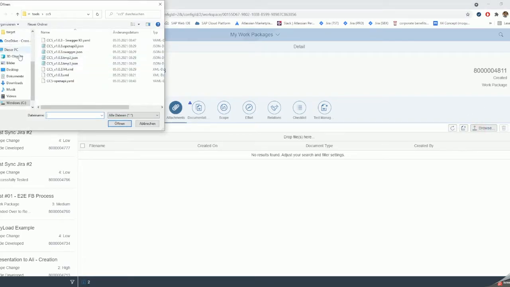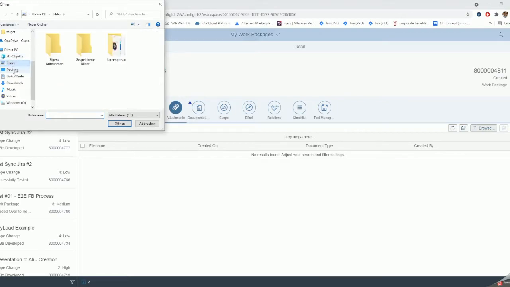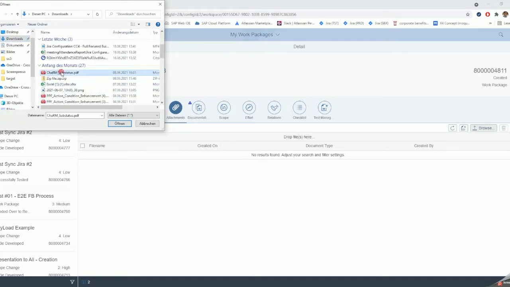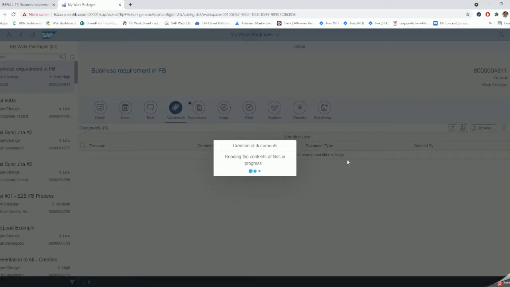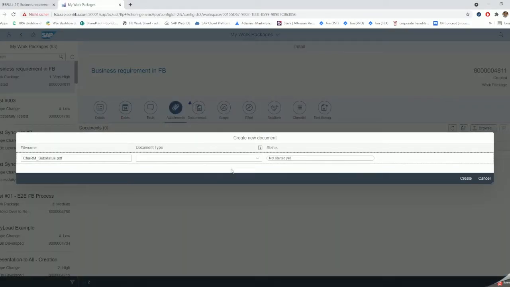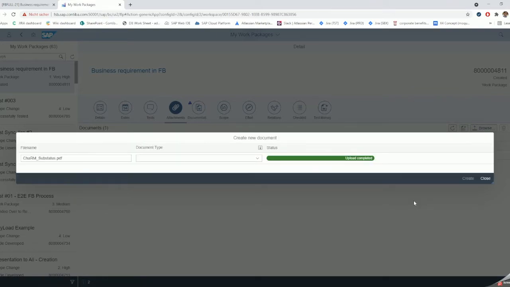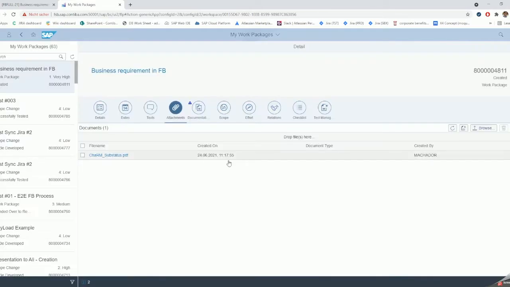I want to send one PDF for now. It doesn't matter, I just want to add this attachment. That's great. We have everything mapped.